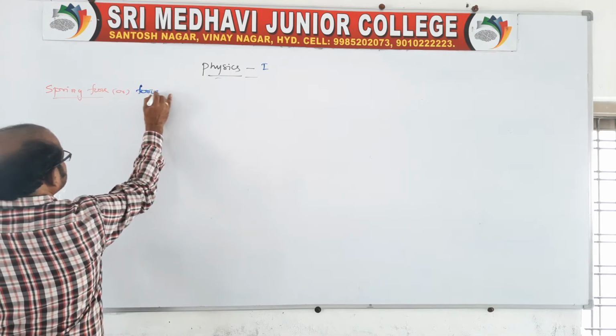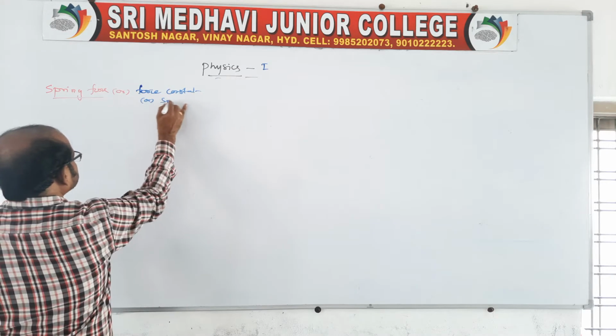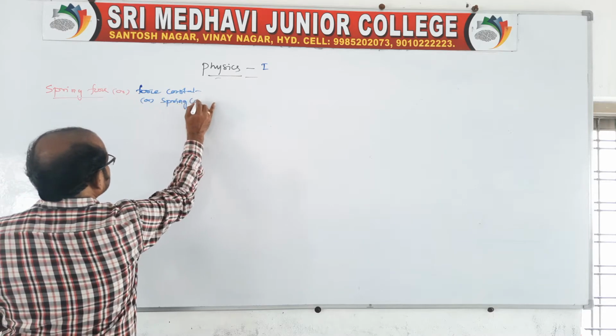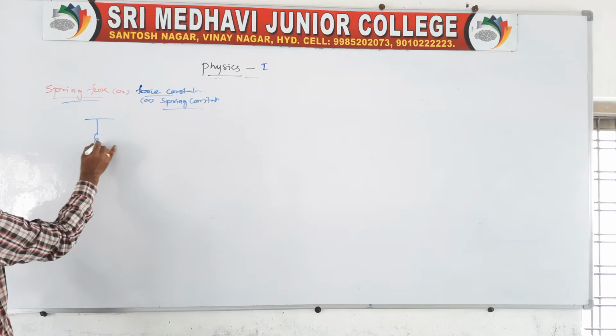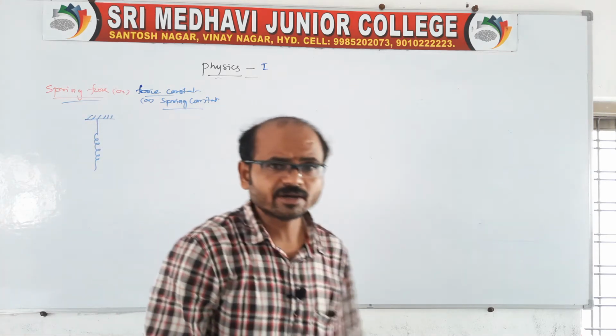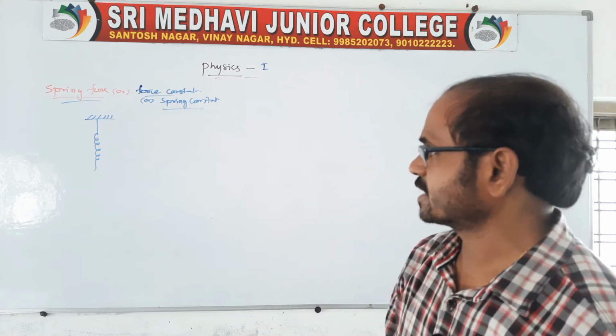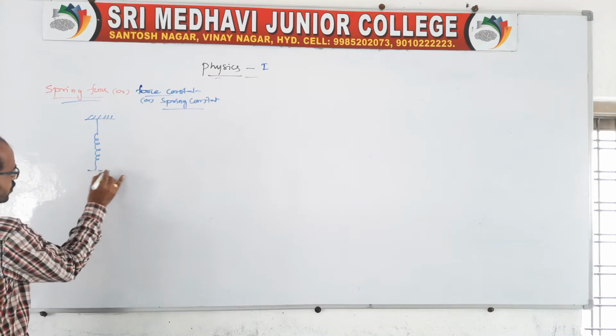Force constant, we can also call it spring constant. We can say both, it is the same. What is this? Actually, you take a spring hanging from a rigid support like this. One end of the spring is fixed at a rigid support, the other end is a free end. To this free end, you add some load.